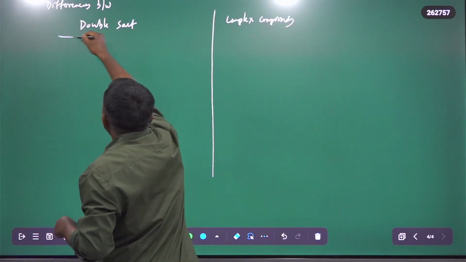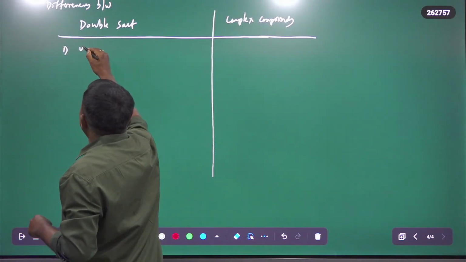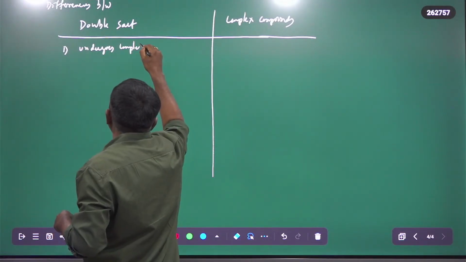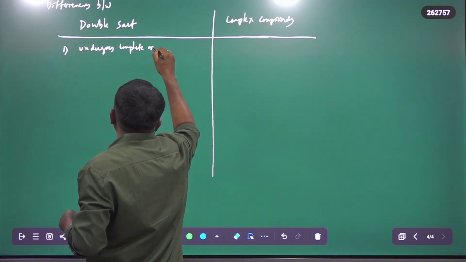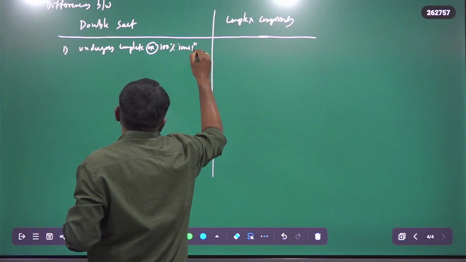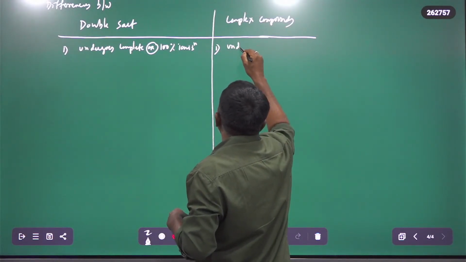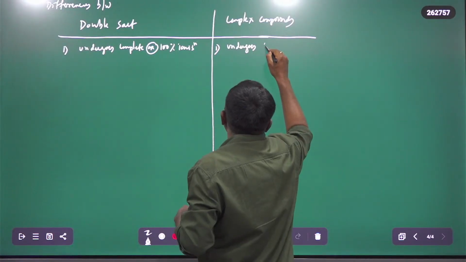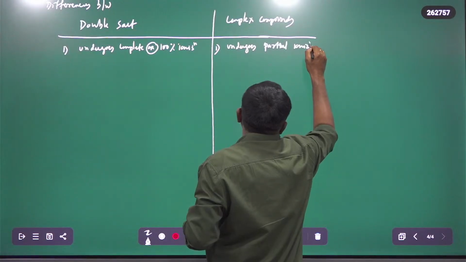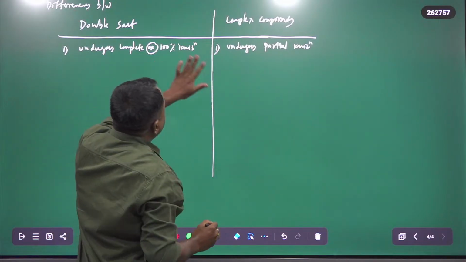Generally, double salts undergo complete or 100% ionization, but complex compounds undergo partial ionization in liquid water.